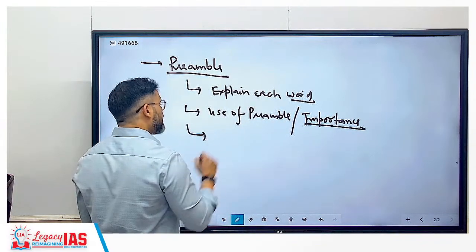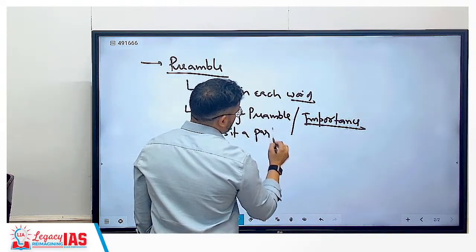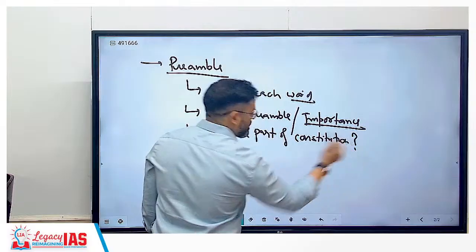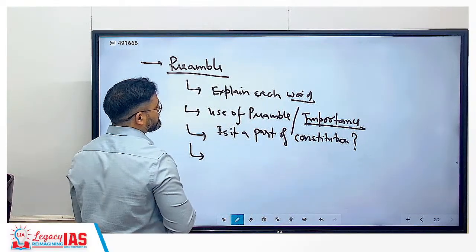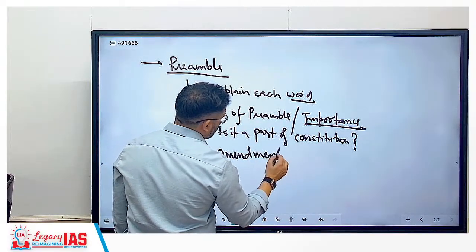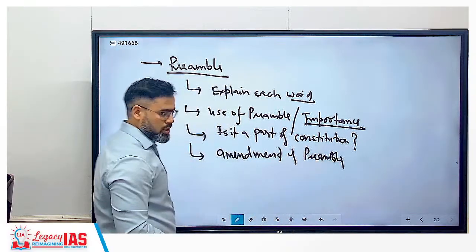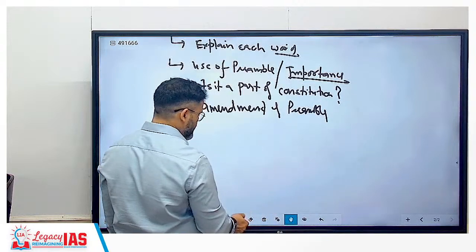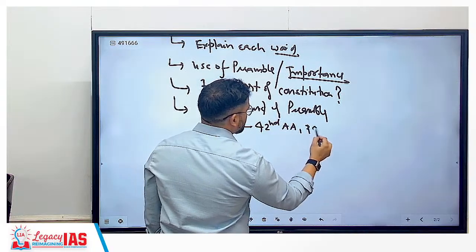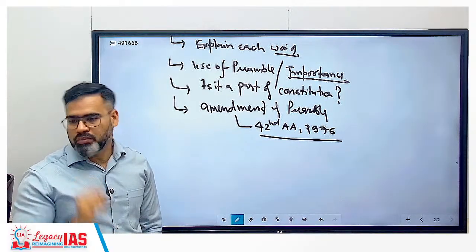Correct? And then we are going to cover whether it is a part of the Constitution or not. Correct? Then we will cover the amendment of the Preamble. So the Preamble has been amended also. We will cover that, like it has been amended by the 42nd Amendment Act, 1976. So whenever we amend the Constitution, we give a number also.